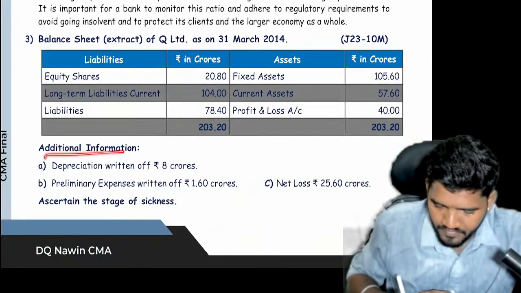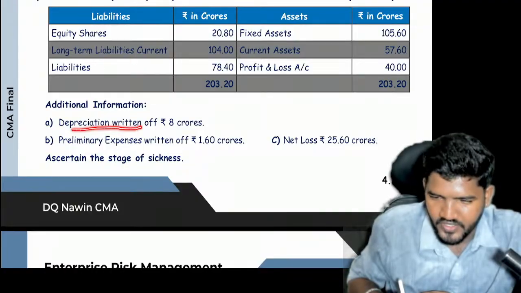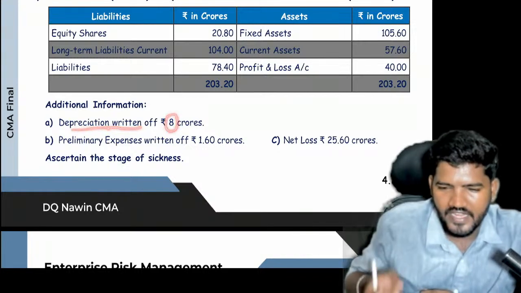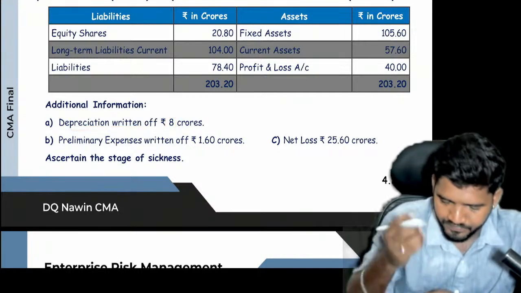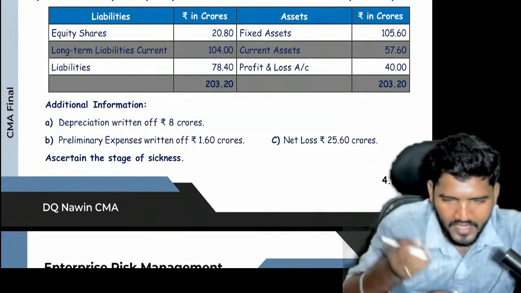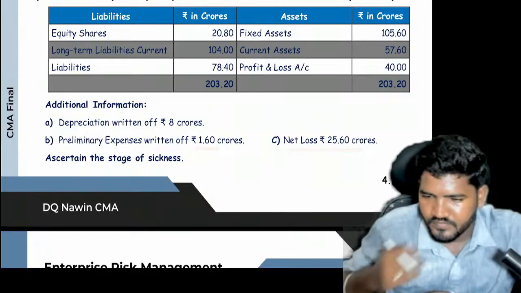Okay. Additional information is also provided. Depreciation written off, 8 crores. This depreciation written off is already shown in the P&L account. Preliminary expenses written off, this is also already shown in the P&L account on the expenses side. So net loss is given.